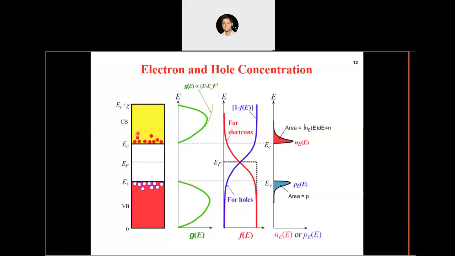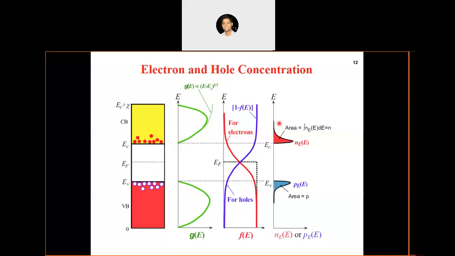We are interested in the concentration of electrons in the conduction band because these are the only electrons which participate in the conduction process. We are not really concerned about the electron concentration in the valence band. We will be more interested in the concentration of holes in the valence band, because these holes will also participate in the electrical conduction. For now we will discuss the electron, right?